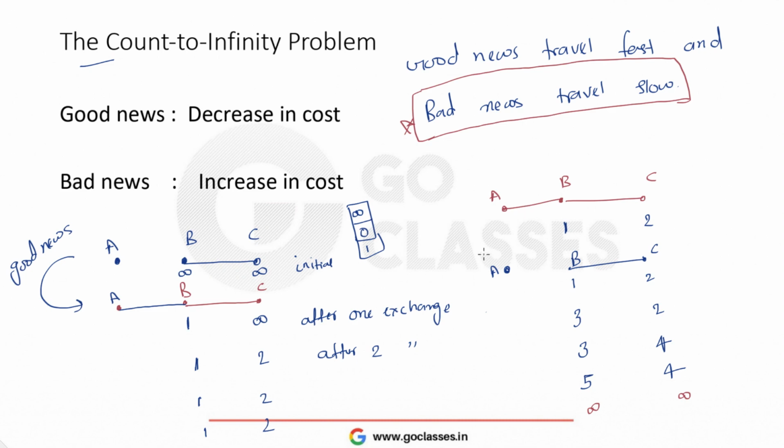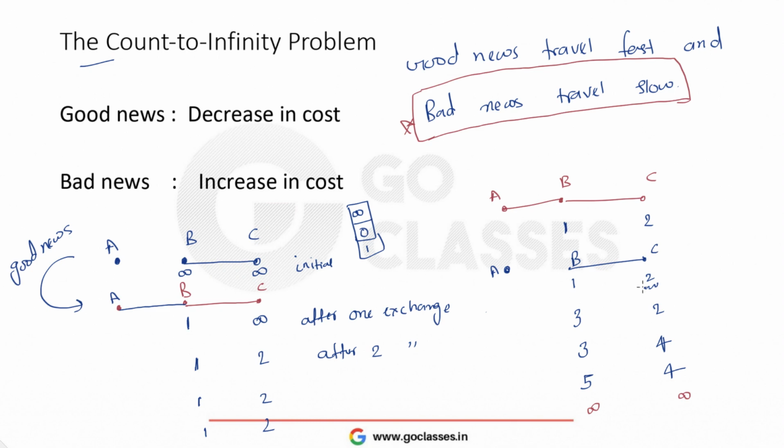See, why is there a problem? Because whenever C is conveying this 2 to B, then B is thinking that there is some way that C knows and C can go to A via 2, right? But C is not telling B that I am already dependent on you, which means C is not saying that this 2 is because of you only. If I have to forward the packet, then I have to go to you, and then you will forward. I got to know this 2 from you only. You have only told me that A is one hop away, so that's why I have written this 2.